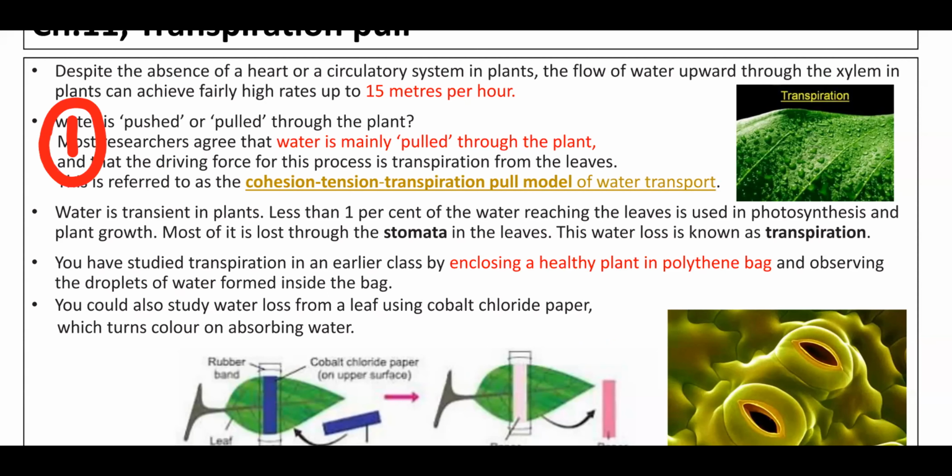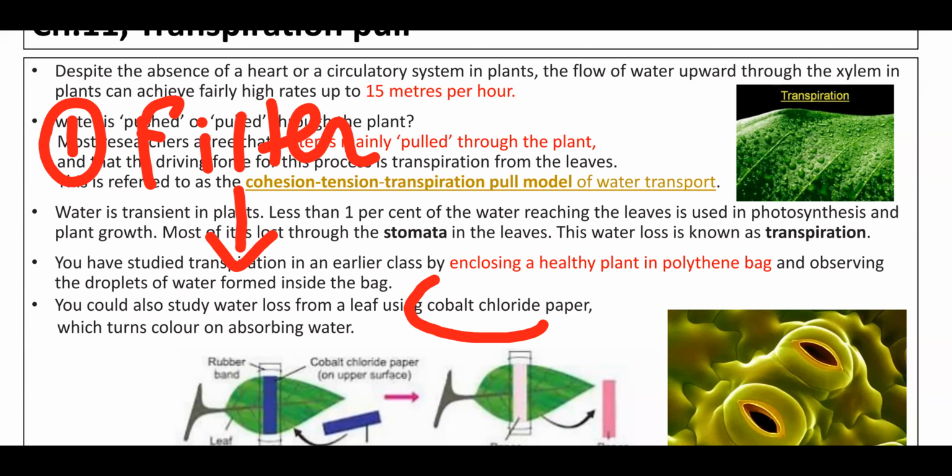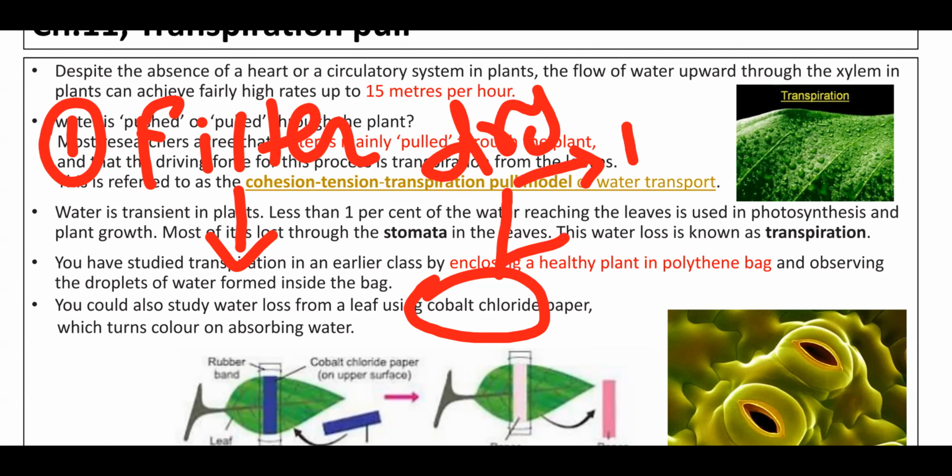First, we have to take a paper, filter paper, okay? Now this paper that you have to dip, you can take filter paper or blotting paper. This paper ultimately you have to dip in cobalt chloride solution. Understand now, cobalt chloride in dry, powder form is blue in color. But whenever we dissolve this cobalt chloride powder in water, it turns into pink color.